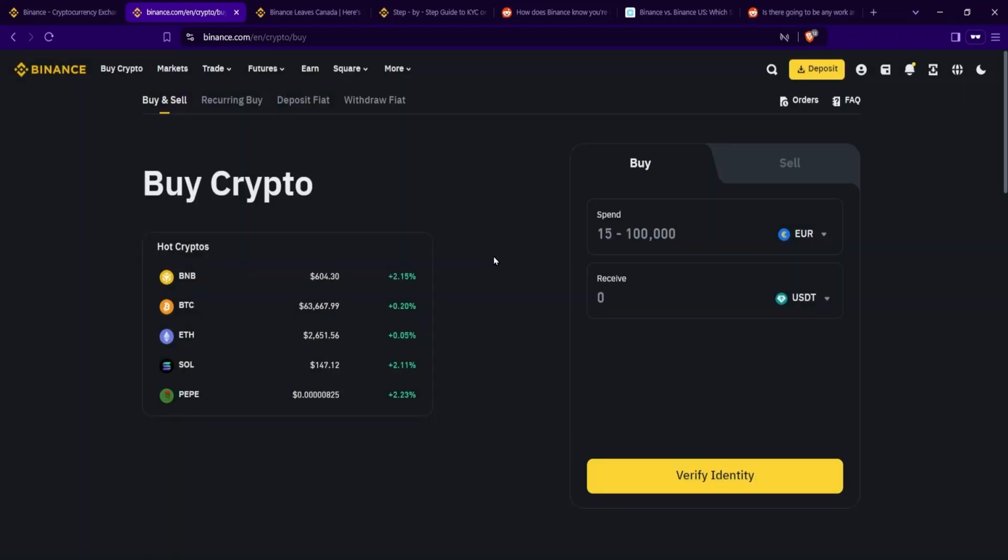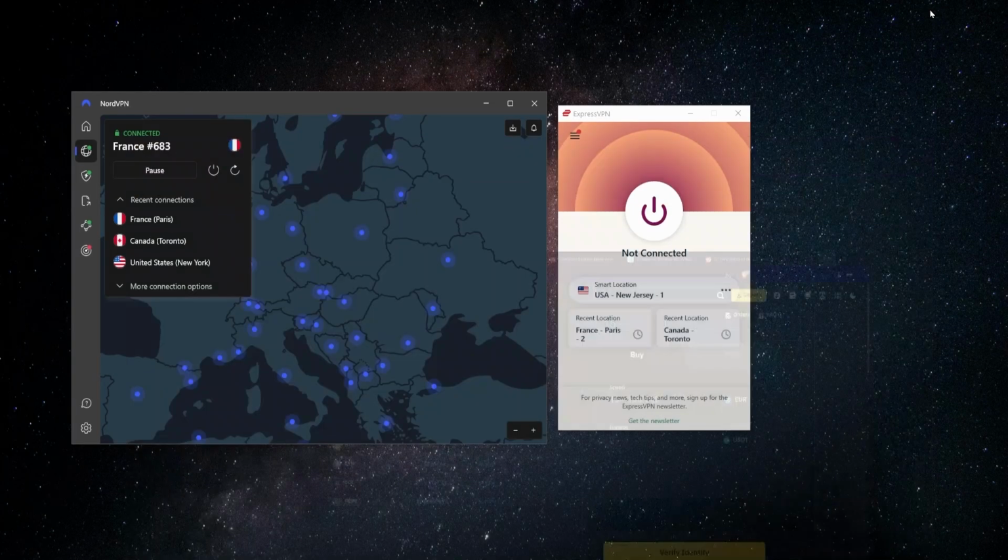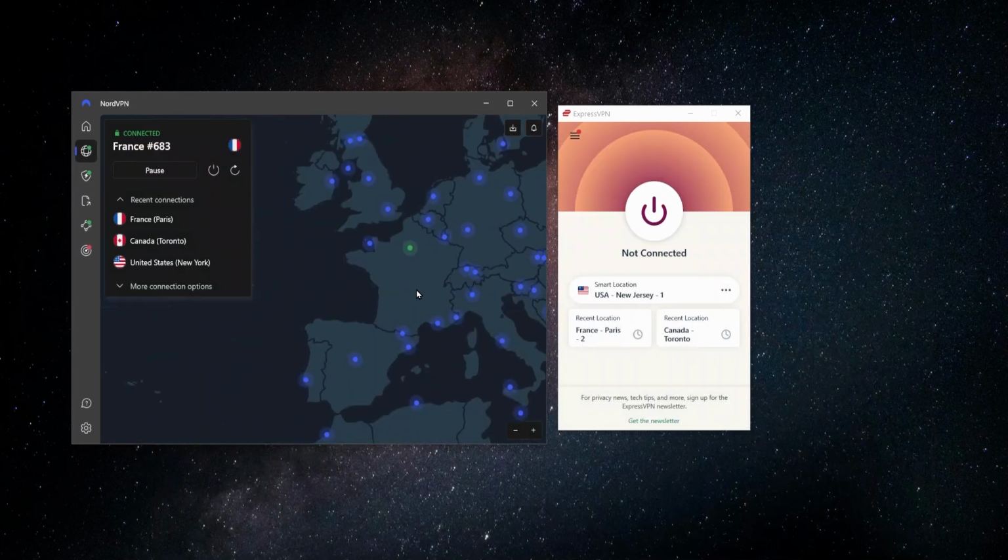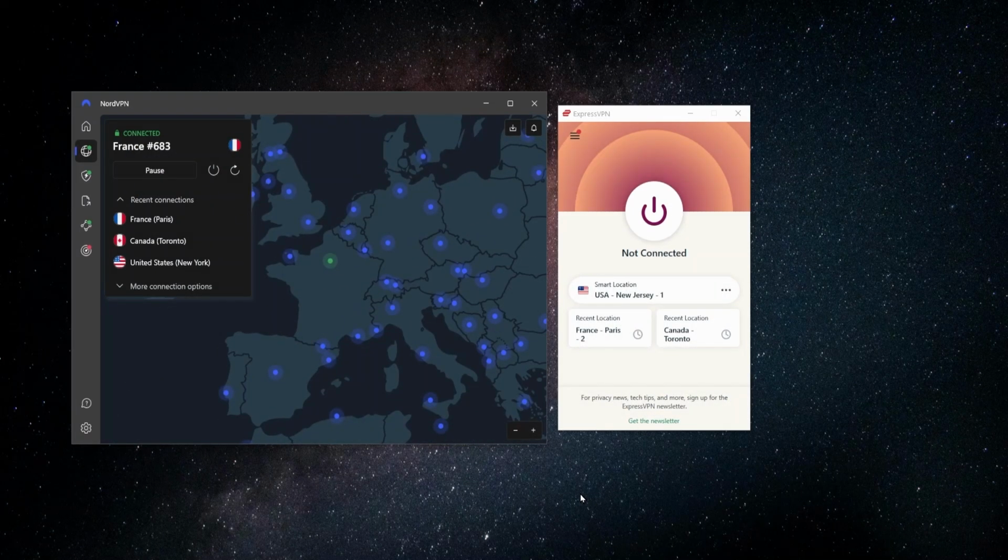Of course, if you already have a verified Binance account from another country and now you're visiting Canada, you can use a VPN and connect to a server from the country where you did the verification, and then you'll be able to access your Binance account regularly.